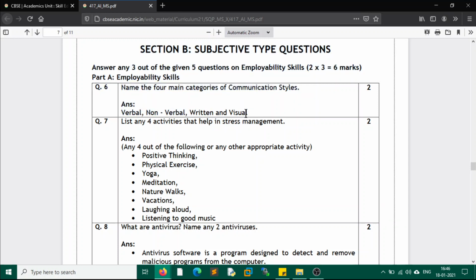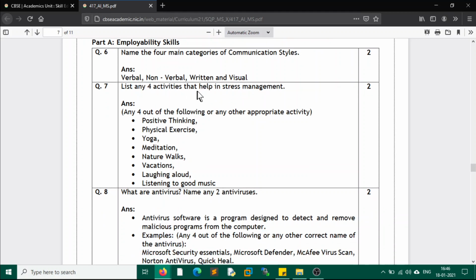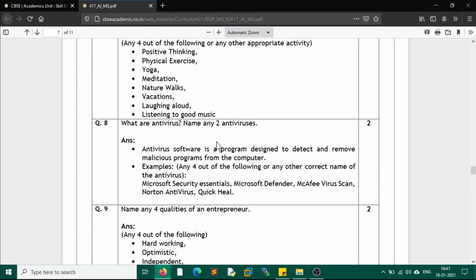Those who are referring to the older version of the book might have verbal, non-verbal and visual. So here we have 4 categories. List any 4 activities that help in stress management. You can mention any of these 4 activities, like playing, going out for vacation or walking in nature, doing meditation, yoga, physical exercise, positive thinking, laughing aloud, listening to good music, or dancing, or playing some drama. All these are methods of reducing stress or stress management.